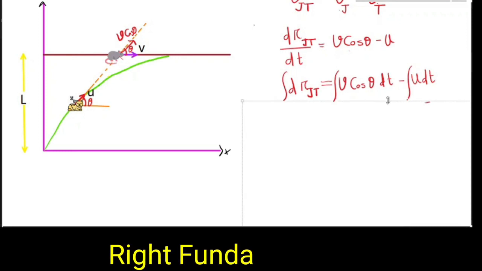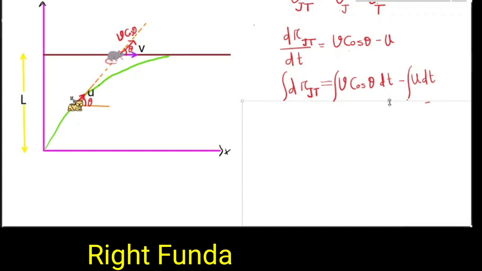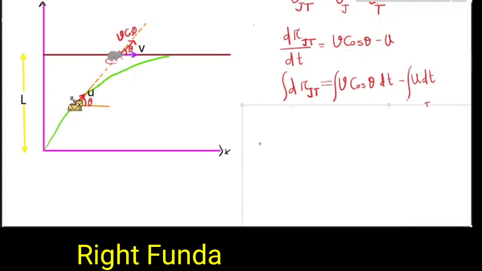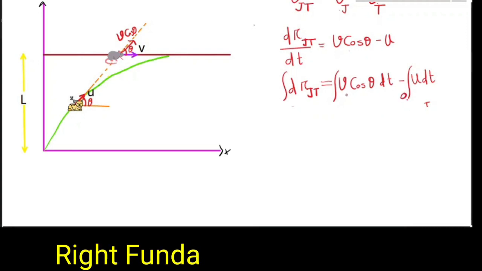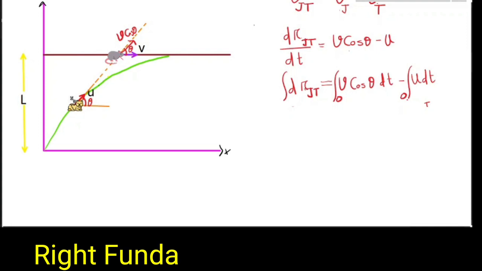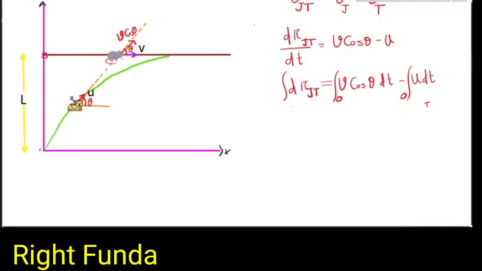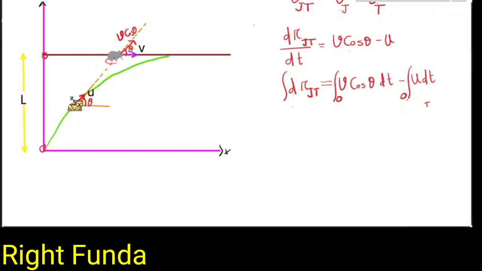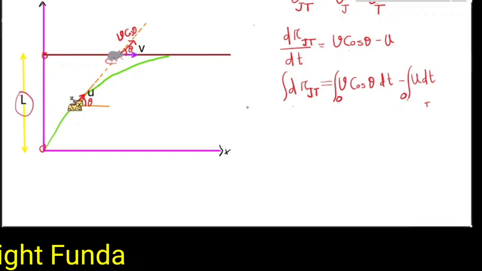Once you have integrated both sides, I have to decide the limits of integration. Let's see what happened at t equal to 0. At t equal to 0, what is the position vector of Jerry with respect to Tom? Jerry was here, Tom was here, and this separation is L, as given. So this distance was R initial.